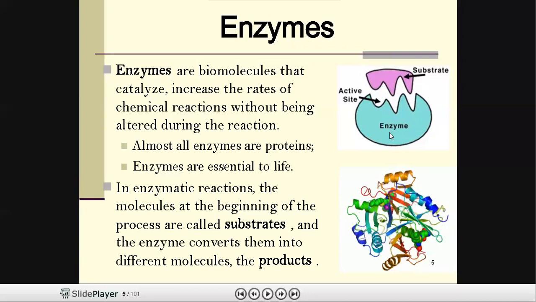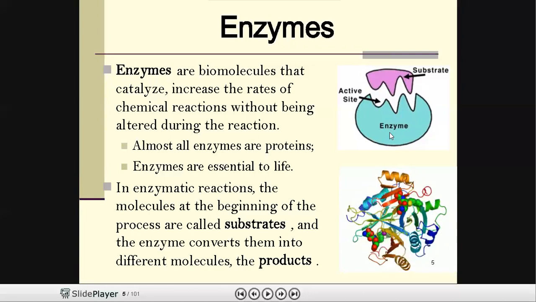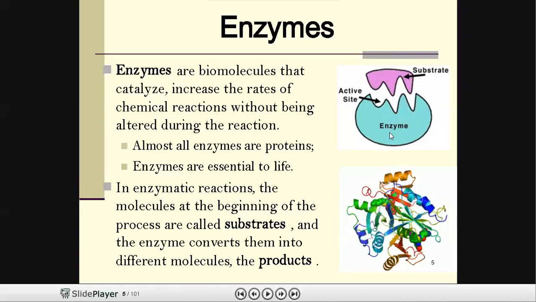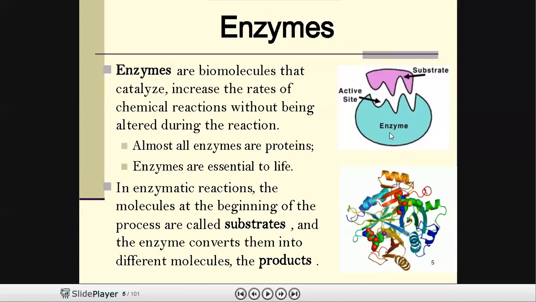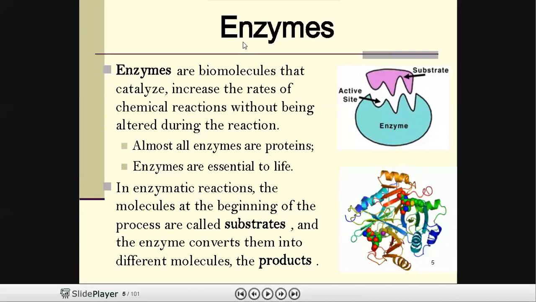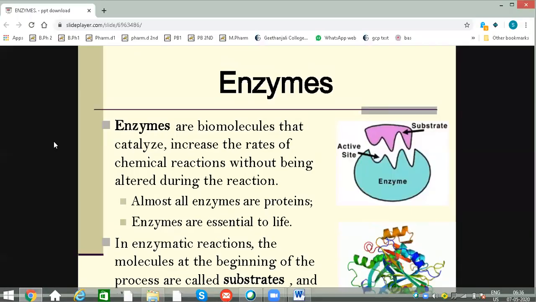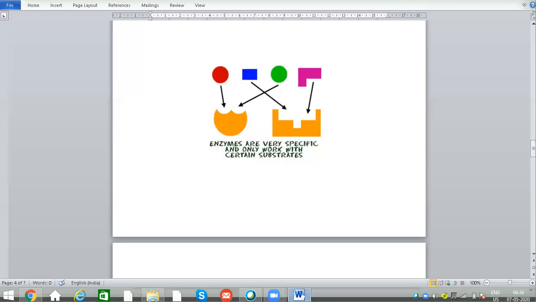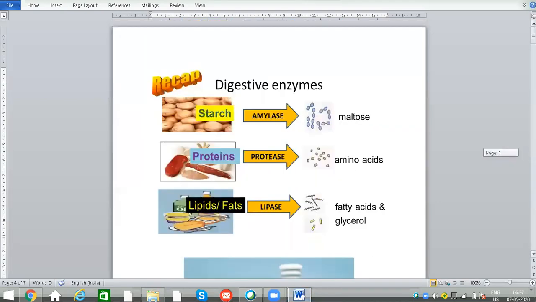And these enzymes are very essential to the life. Why? Because many metabolic reactions require these enzymes. For example, if you take the digestive enzymes, which are involved in the digestion process, like amylase, protease, and lipase, these enzymes will break down the complex material into simpler material.